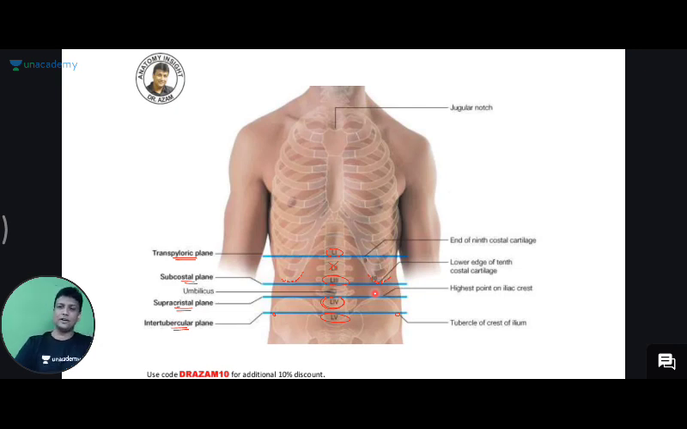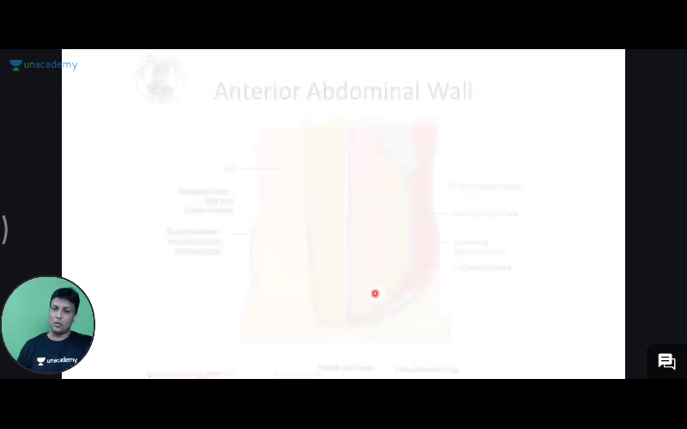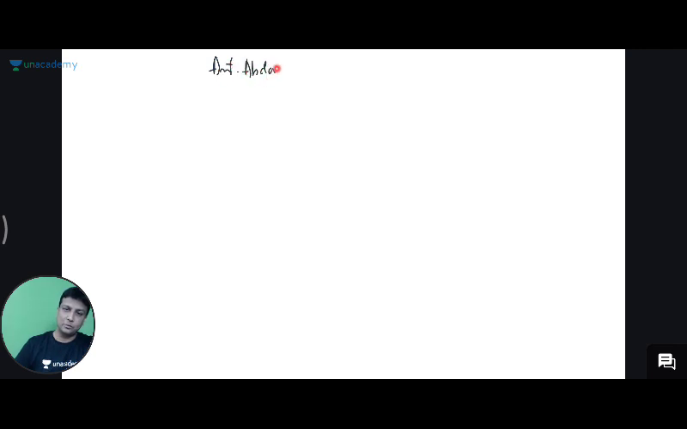Now let's begin first with the anterior abdominal wall. Please write down the heading there as anterior abdominal wall. My dear doctors, can anyone tell me in total how many layers you have in the anterior abdominal wall? You'll be having totally 8 layers in the anterior abdominal wall, sir. How many layers? 8 layers in the anterior abdominal wall.